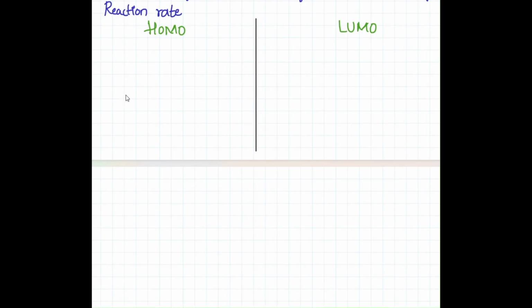HOMO is the highest occupied molecular orbital. It is also called the highest energy molecular orbital. LUMO is having the lowest energy and is vacant.